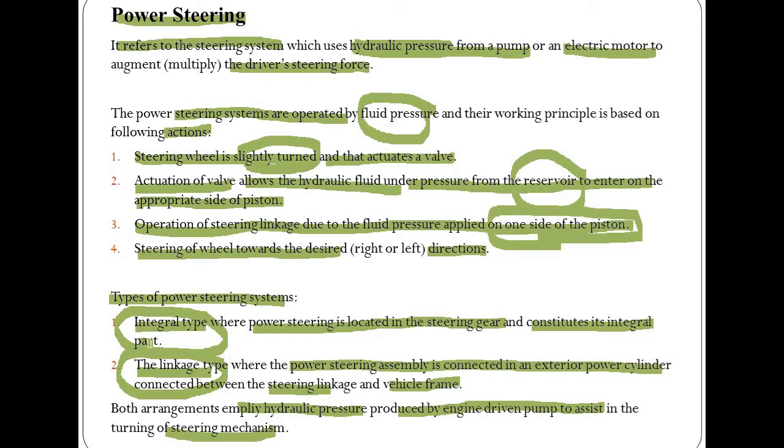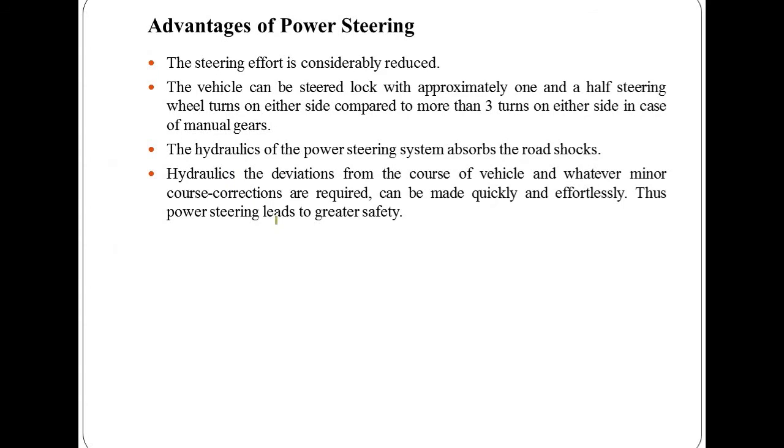So there are some of the advantages of power steering system. So here the first advantage is the steering effort is considerably reduced. What does it mean? If you take one example, 16-ton truck can be steered as easily as a modern small car. Due to this, the driver remains alert even at the end of the day.